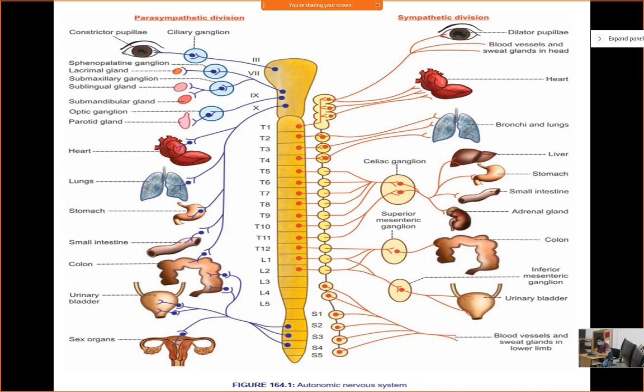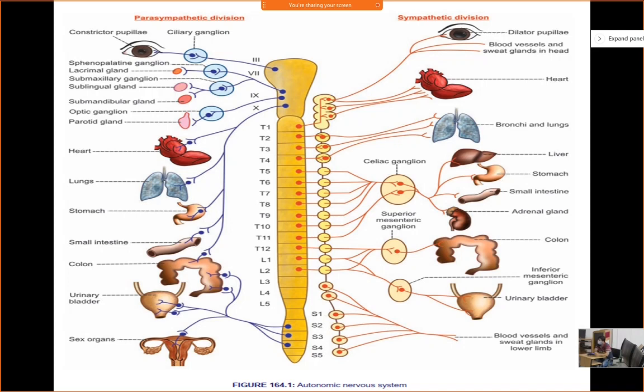In case of non-pregnant uterus, alpha 1 receptor is more. So in case of sympathetic stimulation, the uterus will undergo constriction. So they act differently in pregnant and non-pregnant uterus. Same sympathetic stimulation, but the response is different.